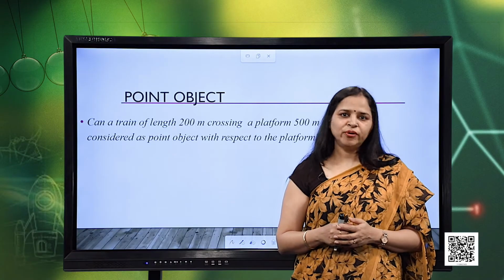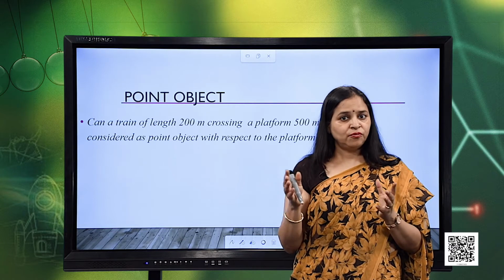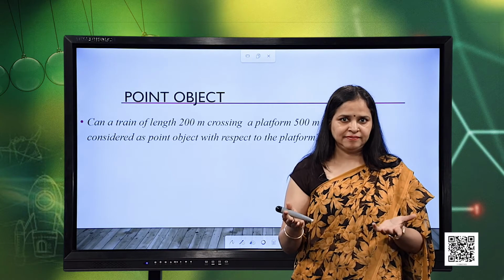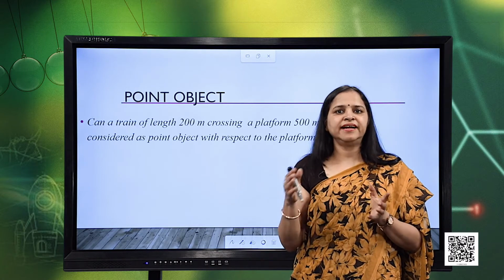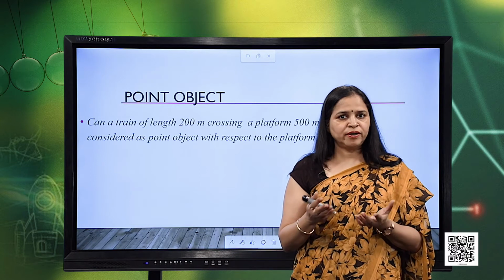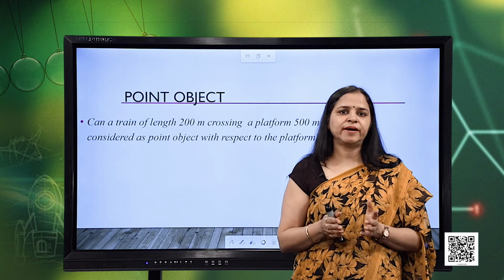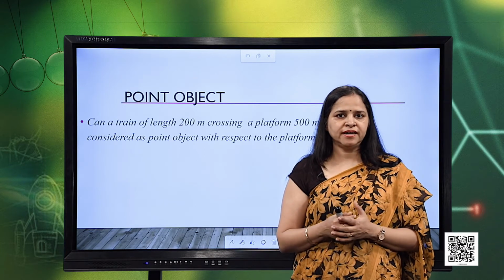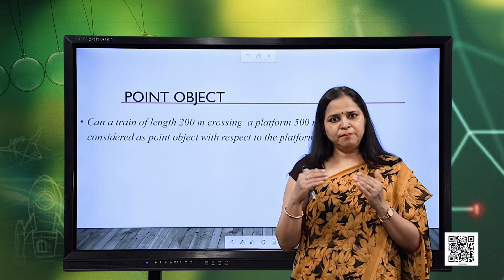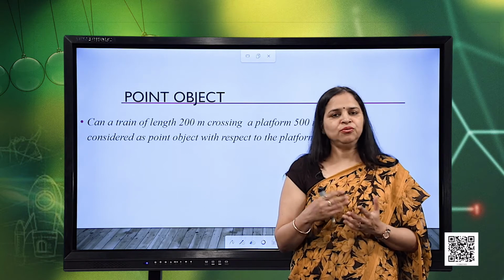I will consider one more example. Let us say the size of the earth when it is moving in the galaxy. The size of the earth can also be ignored when we consider its motion in the galaxy, because the distance it travels is much bigger with respect to its own size. This is how we can ignore the size of the object, and the only purpose is to make our calculations and equations simpler to describe motion.